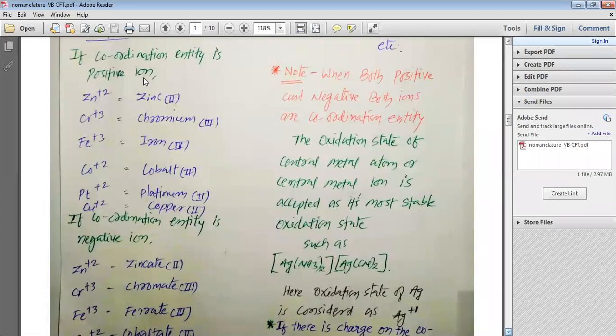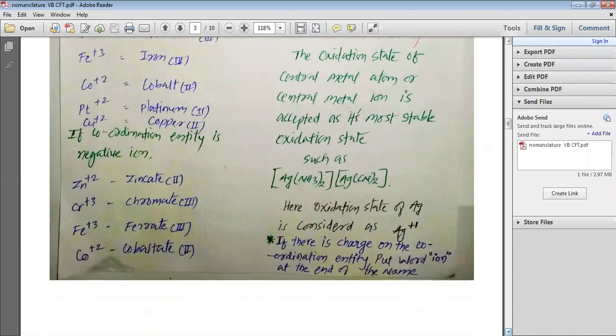If the coordination entity is a positive ion, in that case we can write Zn plus 2 is equal to zinc(II), Cr plus 3 is equal to chromium(III). You can see that in the parentheses, the oxidation state is written in Roman numerals. So iron(III), cobalt(II), platinum(II), copper(II). This is how the oxidation number is written at the end of the name of the metal.